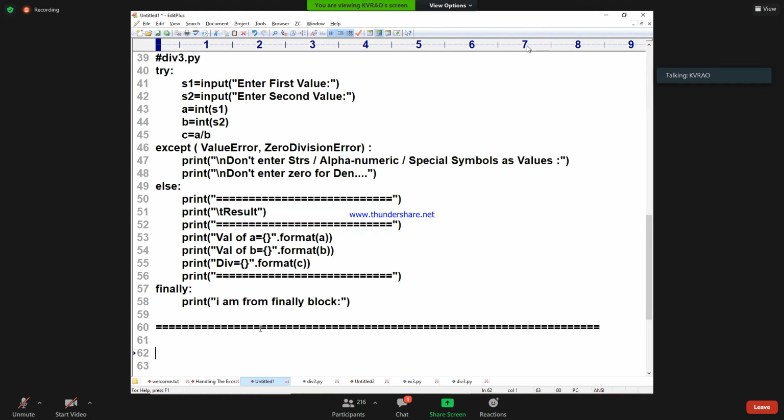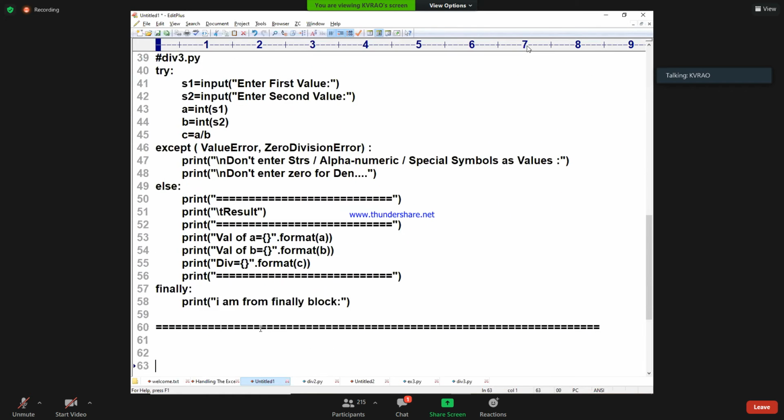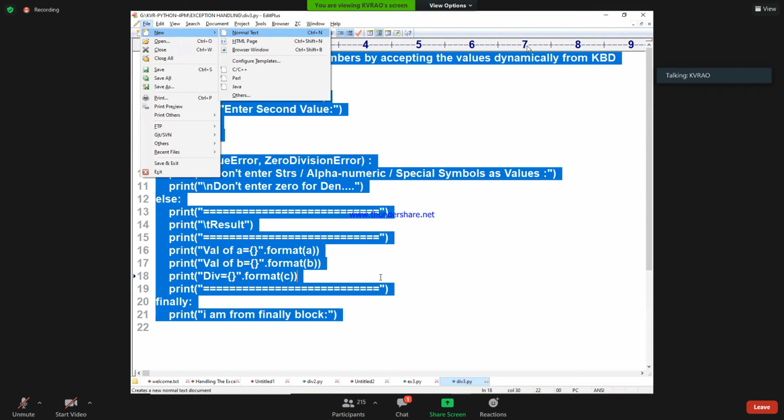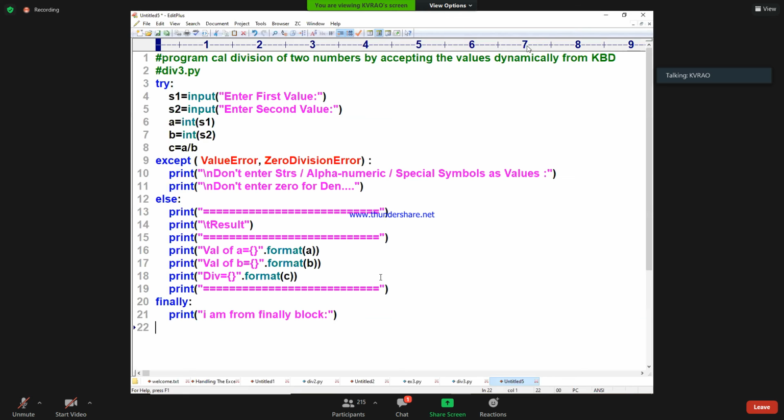Next confirmation I want is about some of the people who write like this. You tell me whether it is advisable or not. You need to tell. Yes, same thing. I will go for like this. Now I am writing except block. Here I am pasting that. Try block, div4, I am taking div4.